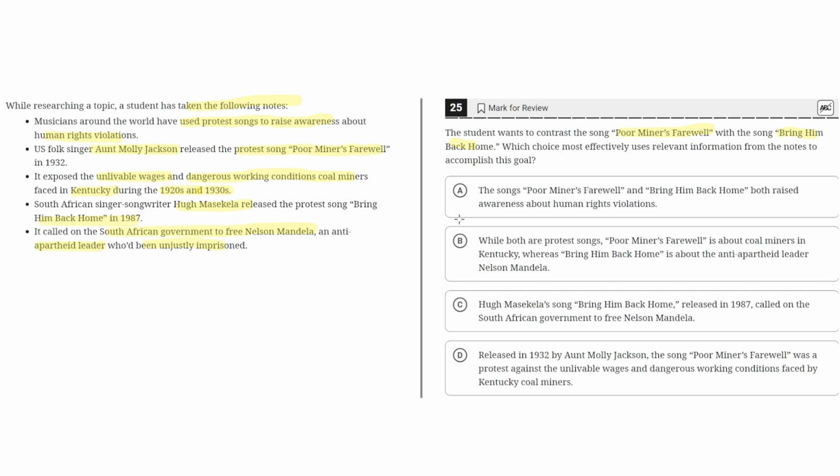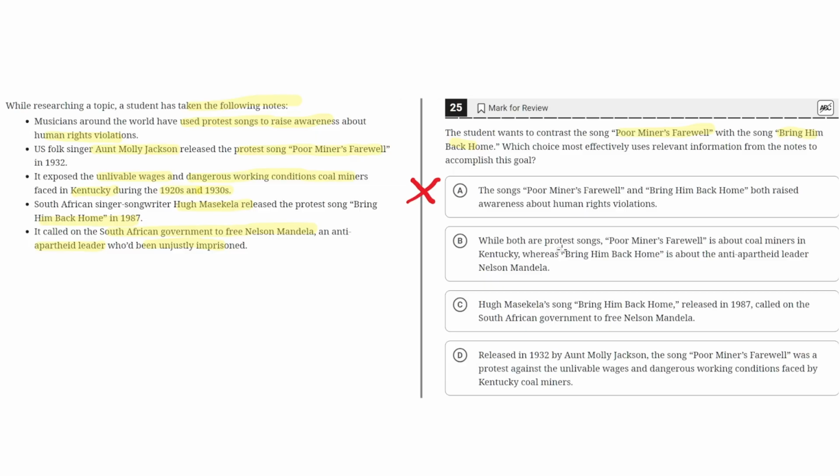So looking at the answer choices, choice A says, the songs Poor Miner's Farewell and Bring Him Back Home both raised awareness about human rights violations. This answer choice is incorrect because although it is true that they both raised awareness about human rights violations, this isn't a contrast between the two songs. So A can be eliminated.